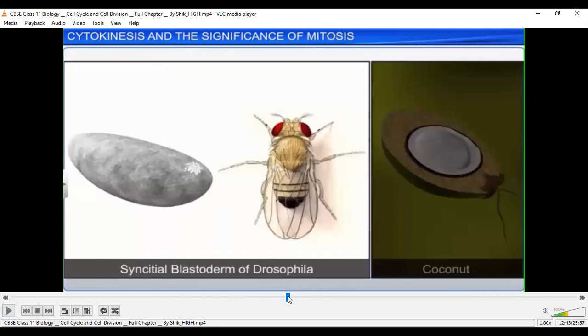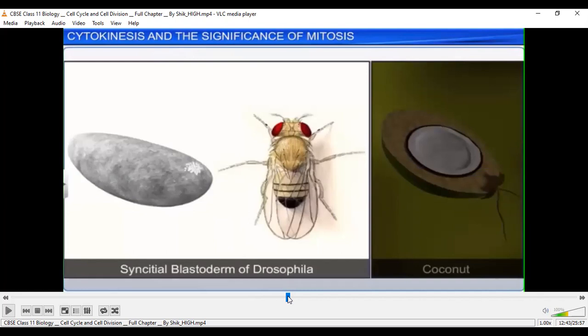In case of coconut, what will happen? Multinucleated condition will be seen. In case of coconut, you will learn that in future, the tender coconut water is there. We call it liquid endosperm, where the free nucleus will be present.